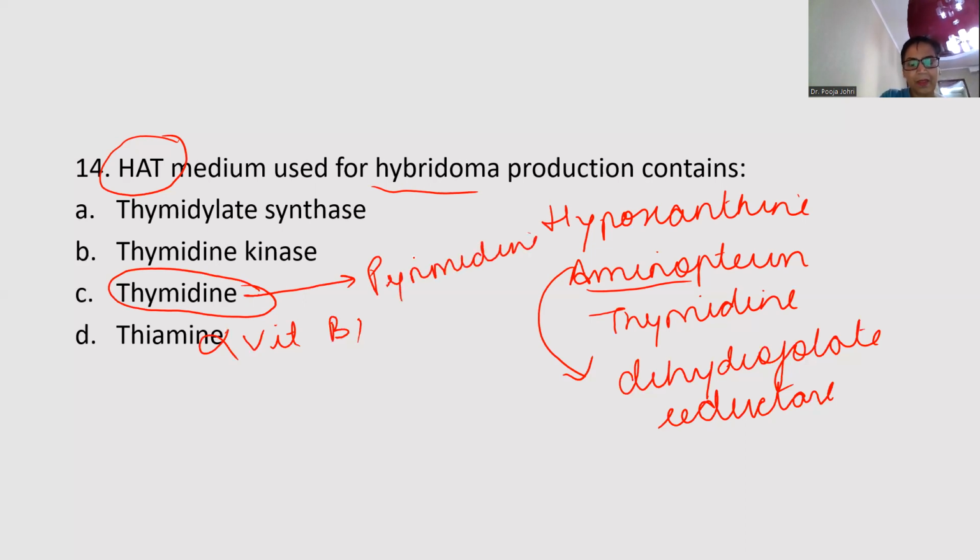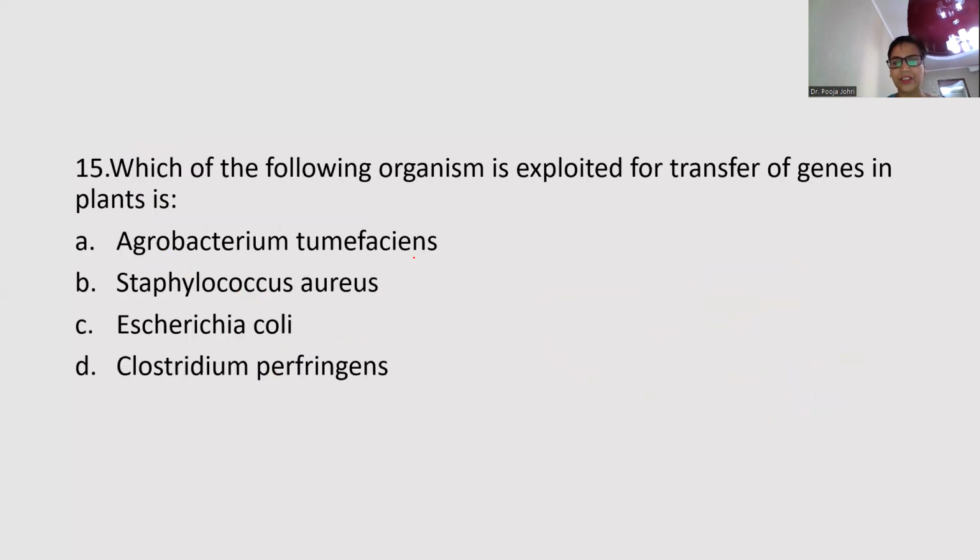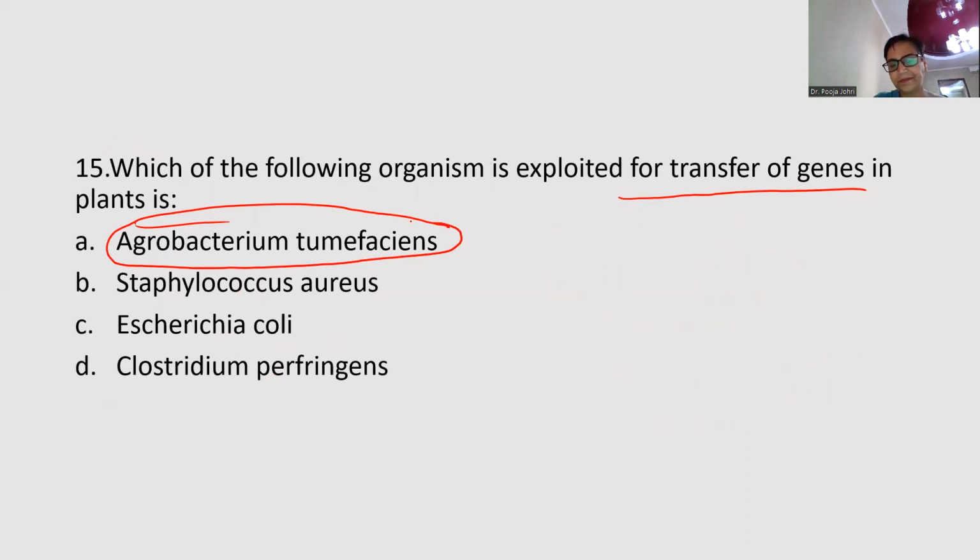Right. And then the last question, which of the following organisms is exploited for transfer of genes in plants? It's a kind of vector, you can say, in plants. And the most important one used as a vector in plants is Agrobacterium tumefaciens. Not Staphylococcus, not Escherichia coli, not Clostridium. So the answer is Agrobacterium tumefaciens.